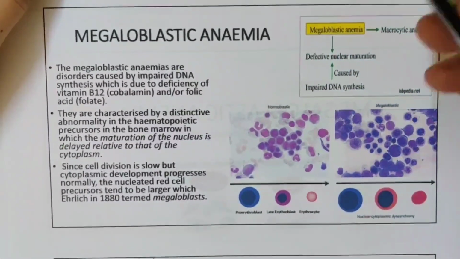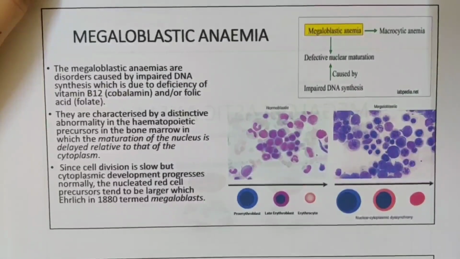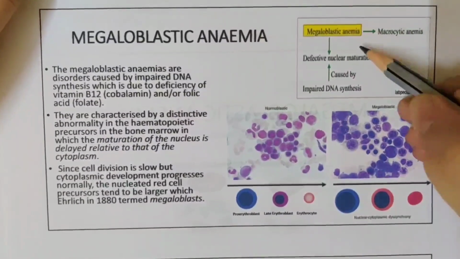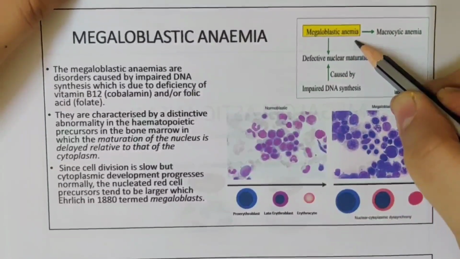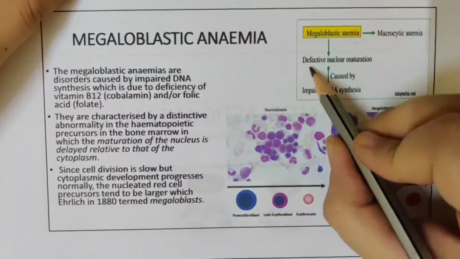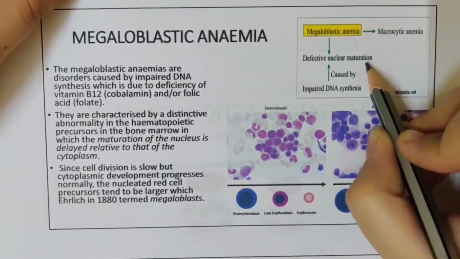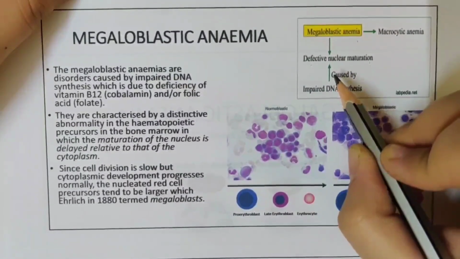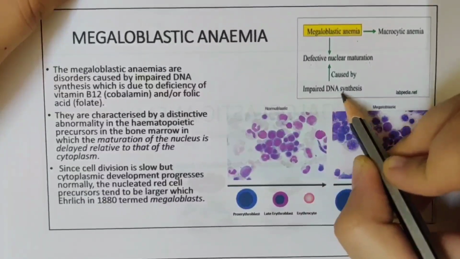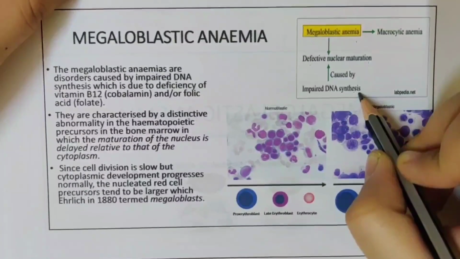Now, megaloblastic anemias are disorders caused by impaired DNA synthesis, which is due to deficiency of vitamin B12 or folic acid. Why is megaloblastic anemia important for us? Because it will have a defective nuclear maturation. If the nucleus of these cells is not formed properly, what will happen? There will be impaired DNA synthesis. This impaired DNA synthesis will cause a lot of abnormalities.